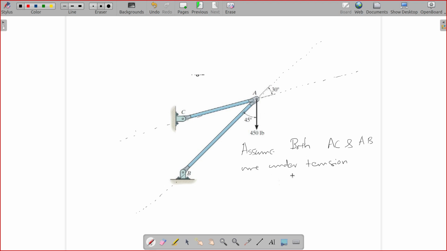Then how will we draw the free body diagram of the joint A?